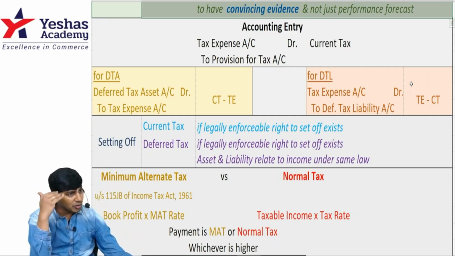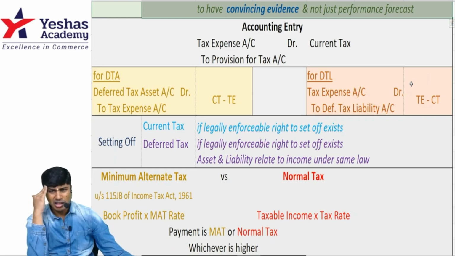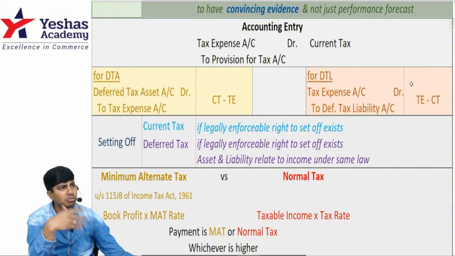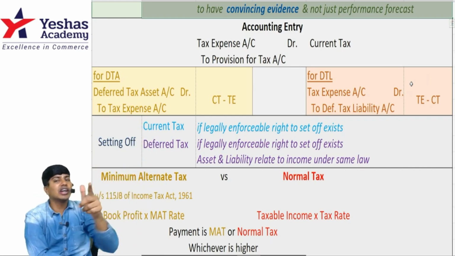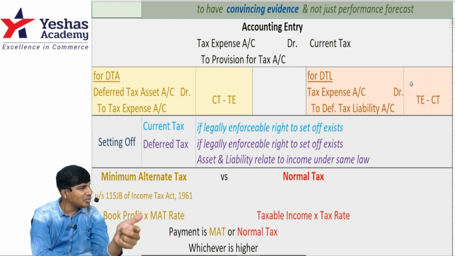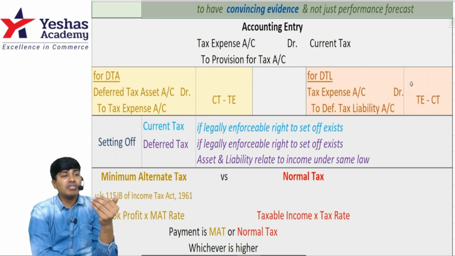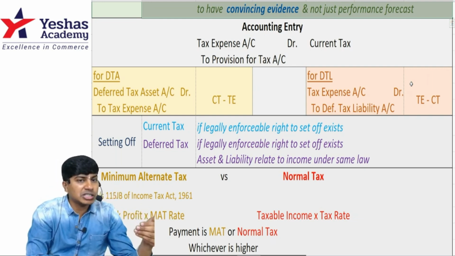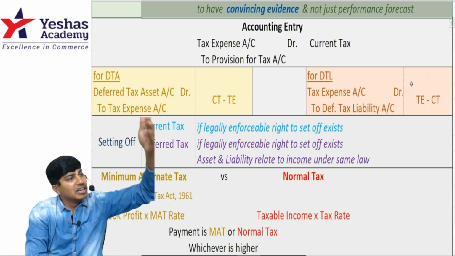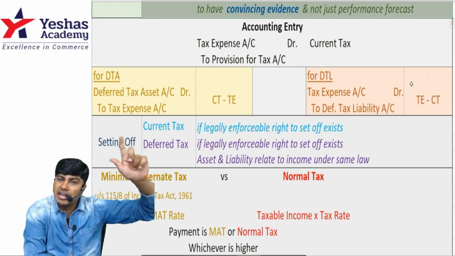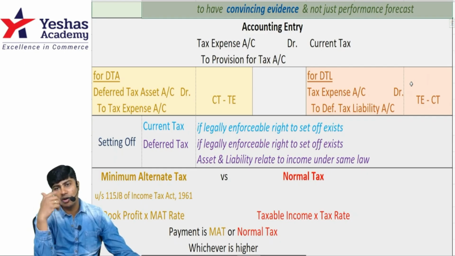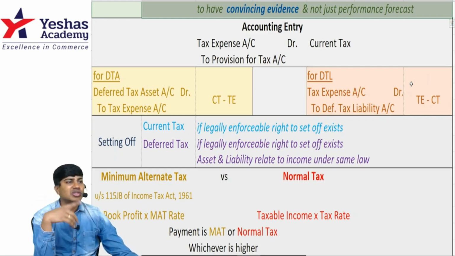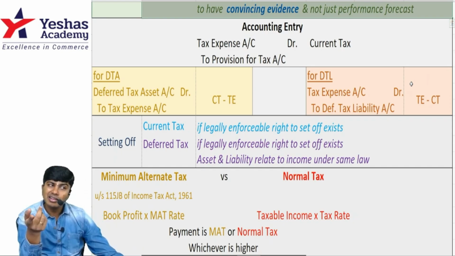After that, my accountant will introspect: this is not the correct amount of tax; according to me, it should be more, or it should be less. For example, if he expects more tax as expense, he will again debit income tax expense. He will not credit provision because that need not be paid. Credit will be deferred tax liability. What if the accountant believes what is already booked as tax expense is more? Then he will credit income tax expense and debit deferred tax asset. Then coming to payment: if the amount is paid, the entry is provision for tax account debit to cash. If it is not paid, then there is no entry.